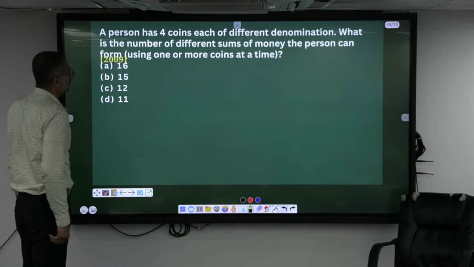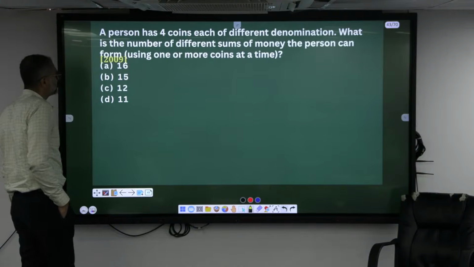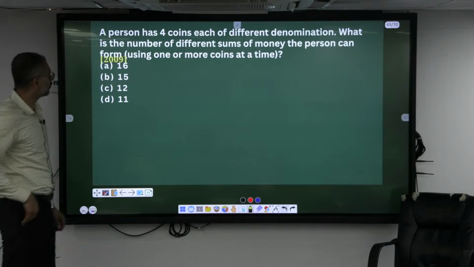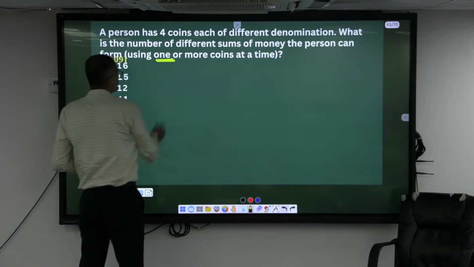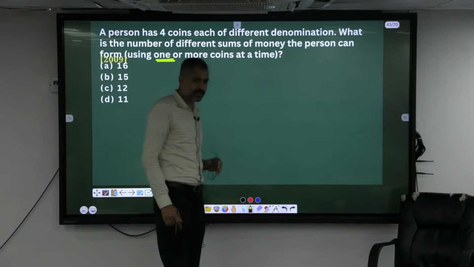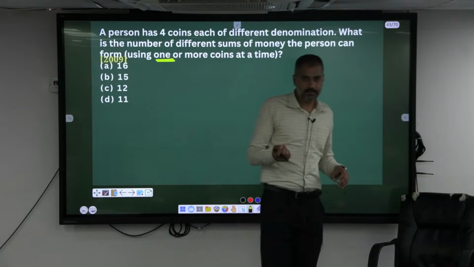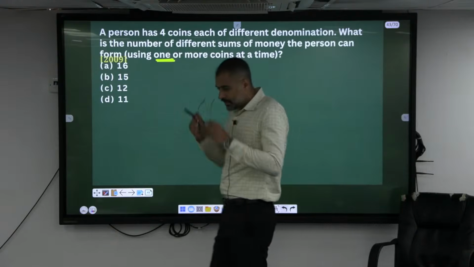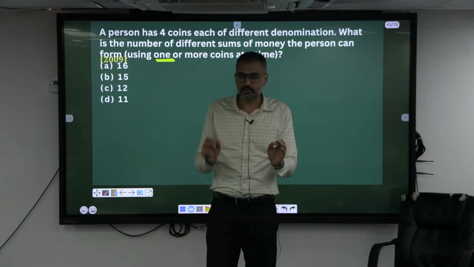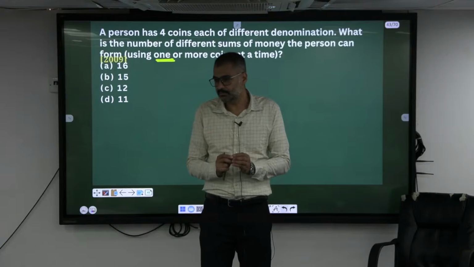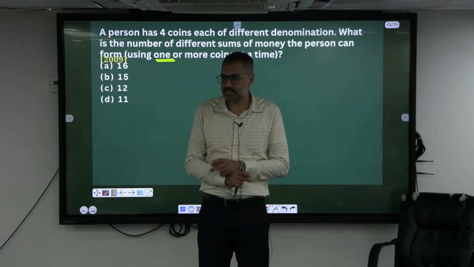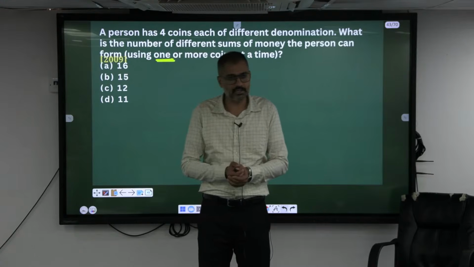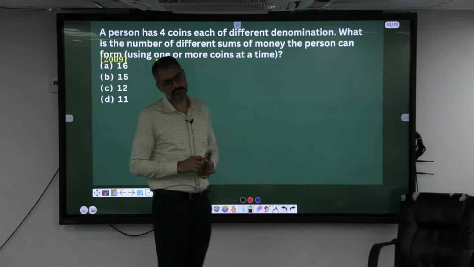A person has 4 coins of different denominations. What is the total number of different sums of money the person can form using one or more coins? Now I can choose one coin, or 2 coins, 3 coins, or 4 coins also. If I take a 1 rupee coin with a 2 rupee coin, what is the sum? 3. If I take 2 and 1, what is the sum? If you change the order, the sum doesn't make any difference. Permutation or combination? Combination, right?